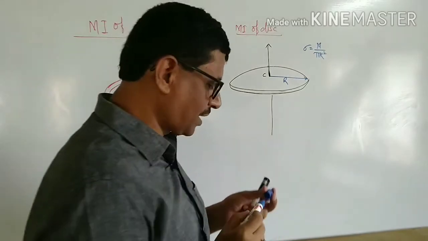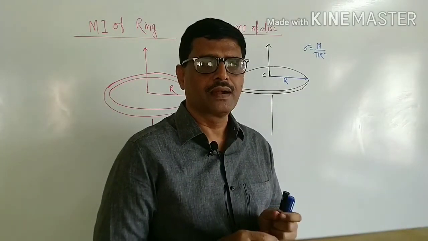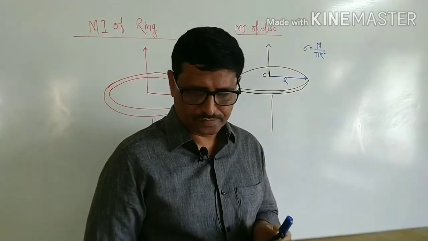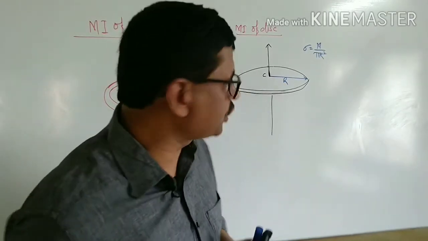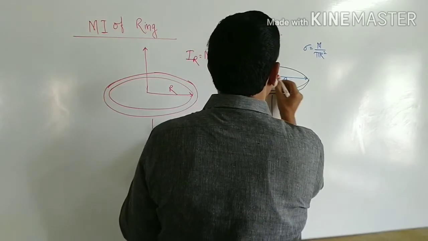The disc is circular, therefore it has radius R and area pi R square. Now, the disc is supposed to consist of concentric rings of increasing radii.